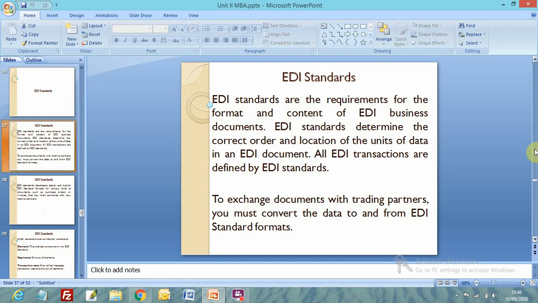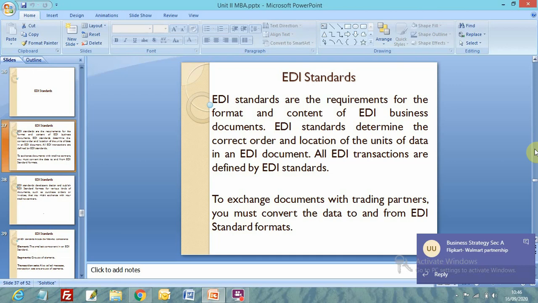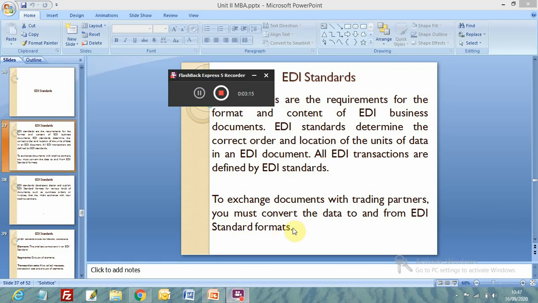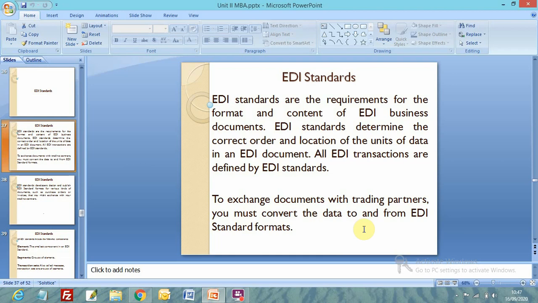To exchange documents with trading partners, you must convert the data to and from EDI standard formats, right? To and from means if you are sending data, then we have to convert the data into EDI formats.